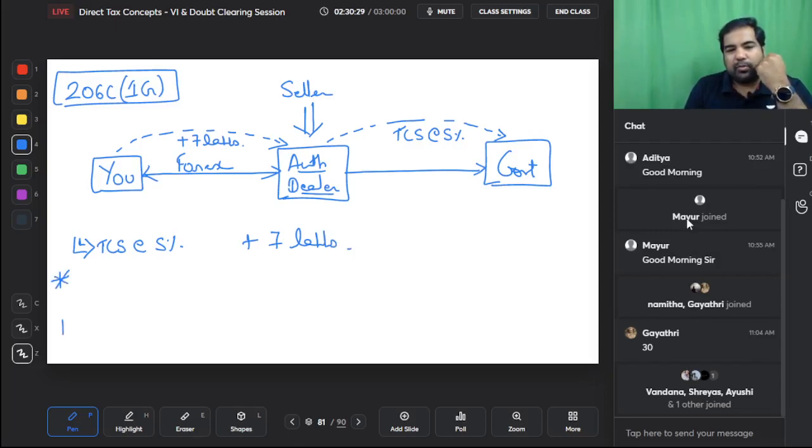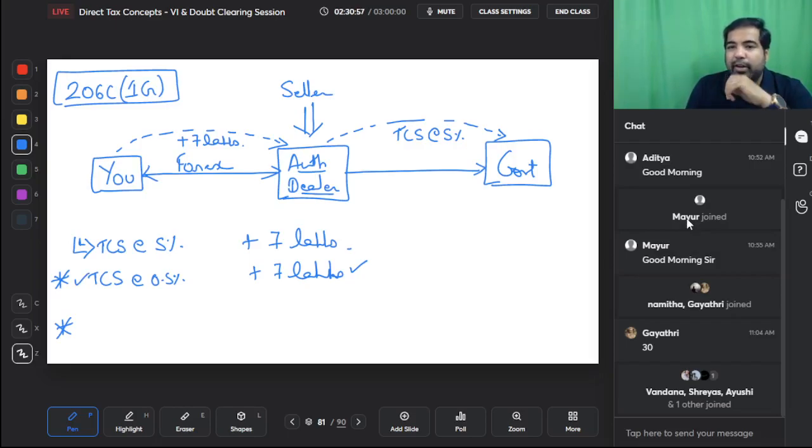Watch out. The first one, if you are going for education abroad and if you've taken a loan from India, again I repeat, guys, not your own money. If you've taken a loan and you're going for education abroad, then the government feels that 5% is too much. So they say in that case TCS will be only 0.5% above 7 lakhs. So one thing remains the same and one thing changes.